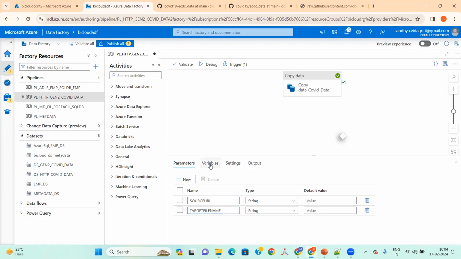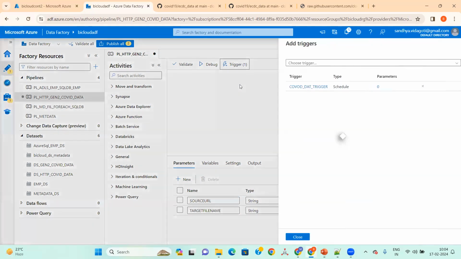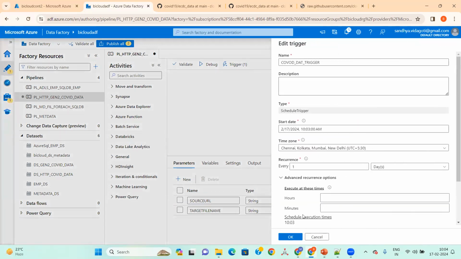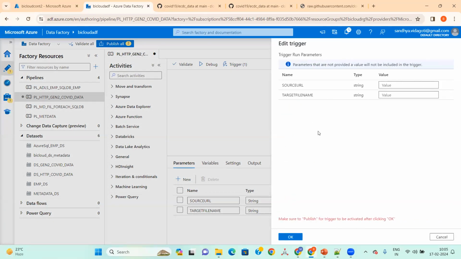Tell me. On the top of the pipeline, what will make the difference? See, on the top of the pipeline, this way you'll have it. You can give the values here.